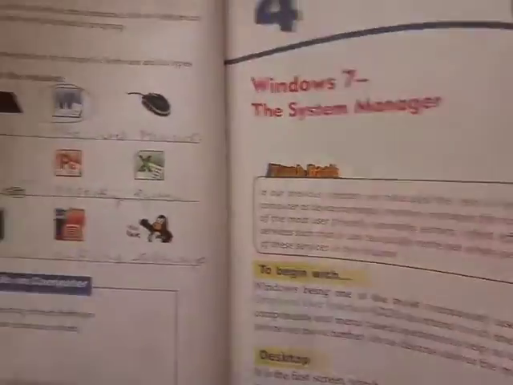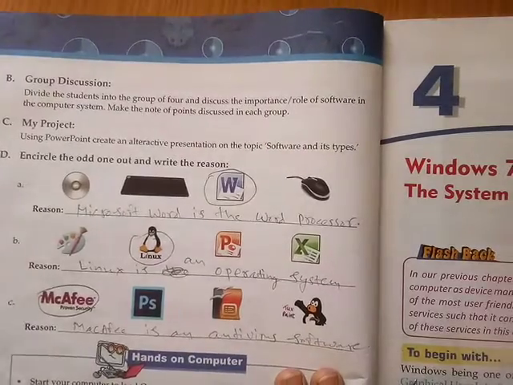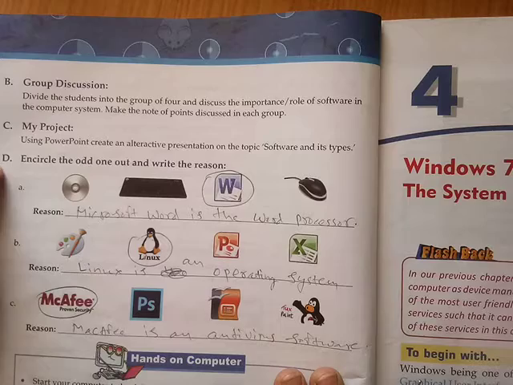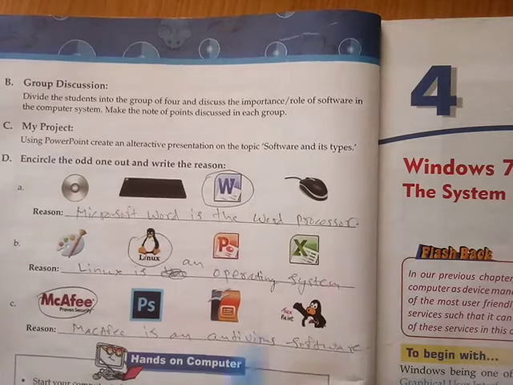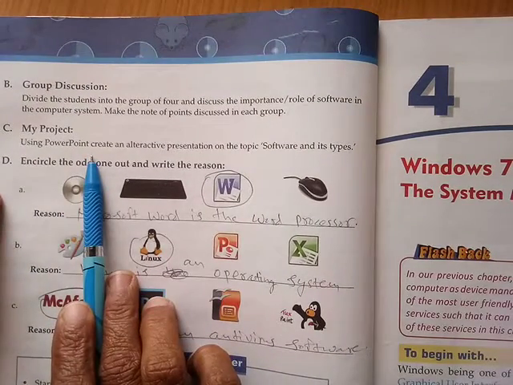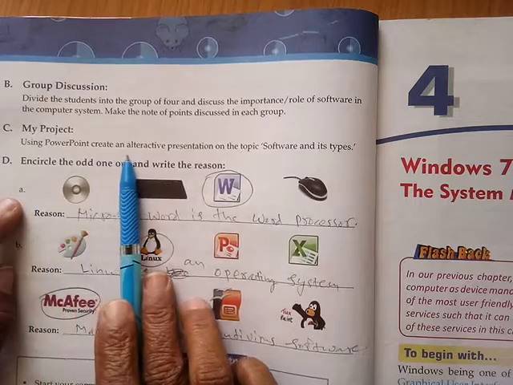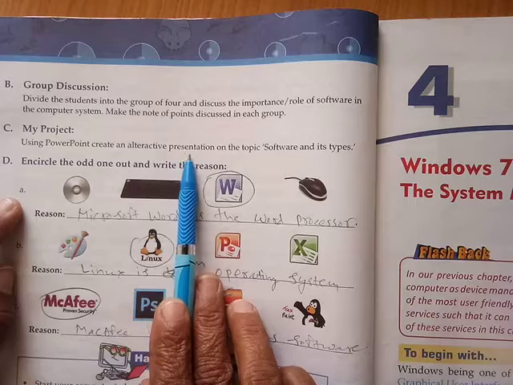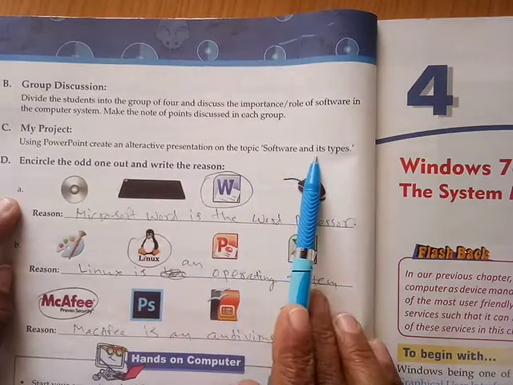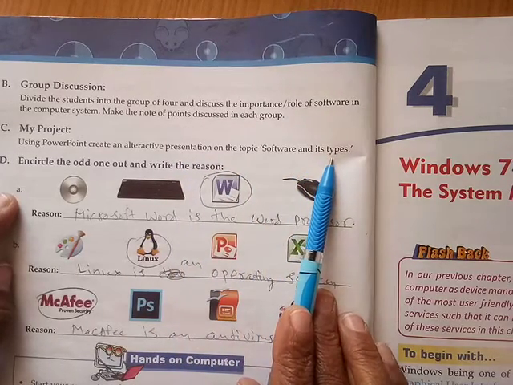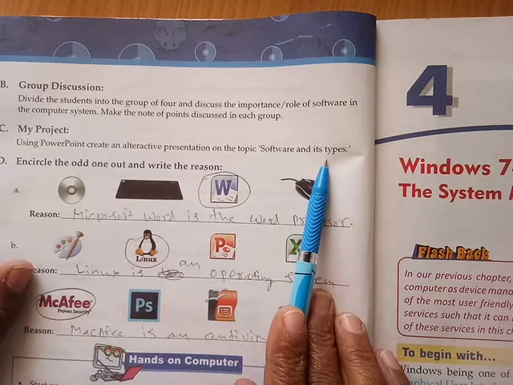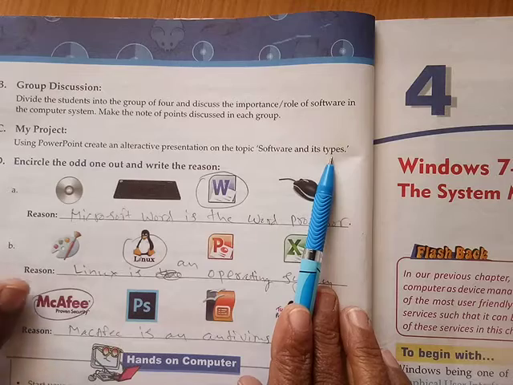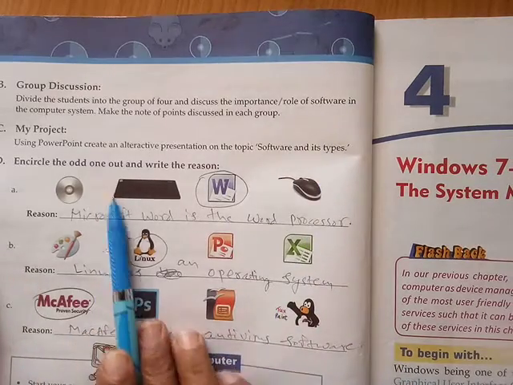Next one is a group discussion and project, and encircle the odd one. What is the reason? We will see this one. You have to do the project using PowerPoint. Create an attractive presentation on the topic of software and its types. You have to make PowerPoint slides describing the types of software.